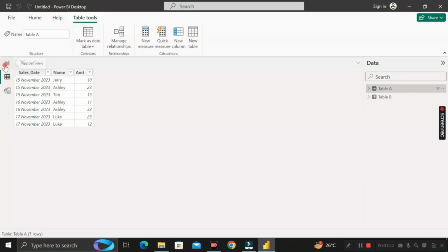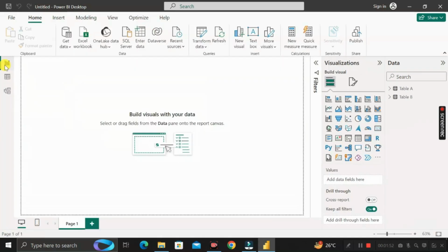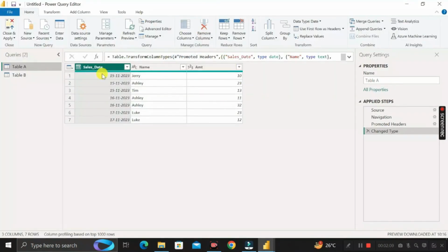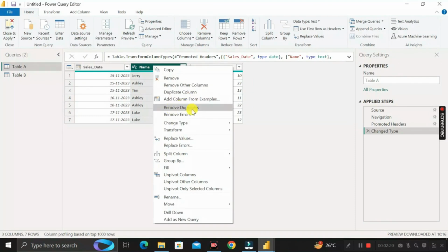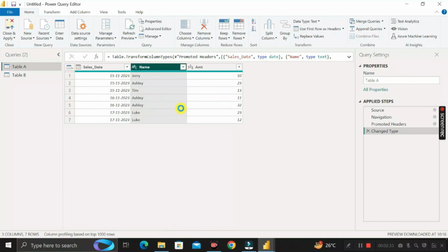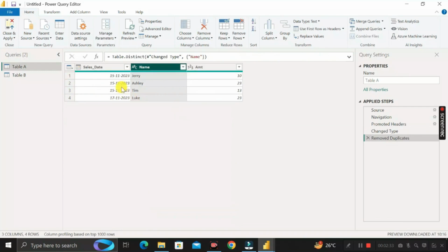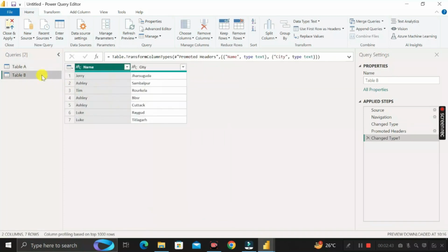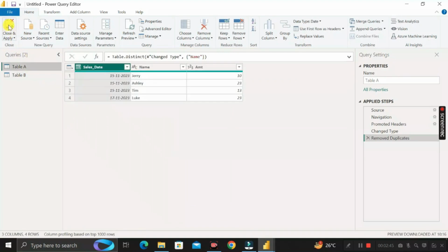For that, just go to the report view, then go to transform data. Then select table A, click on the name column, and right-click on it. Then click on remove duplicates. Currently we have 7 records. If I click on remove duplicates, the duplicate values will be removed and we will have only 4 rows in table A. But in table B the data stays as it is. Now click on close and apply.